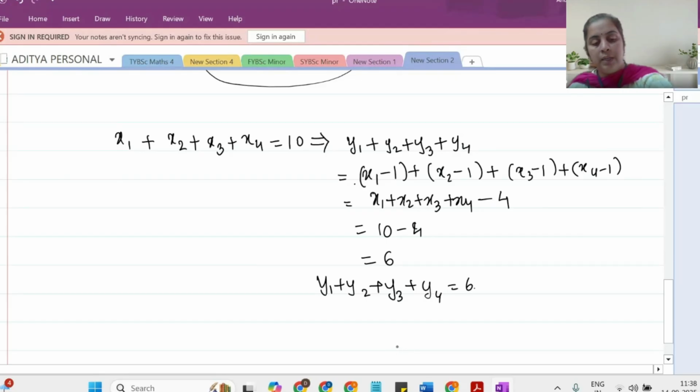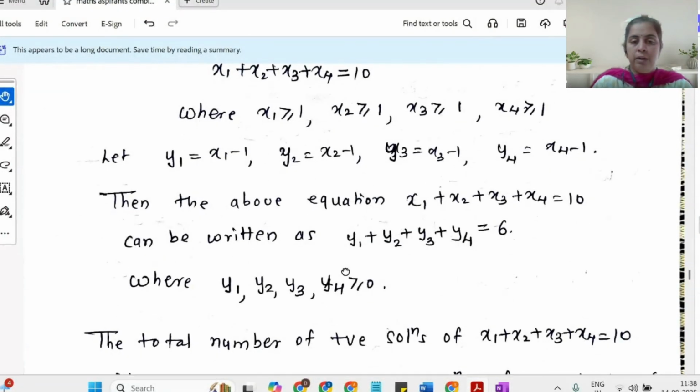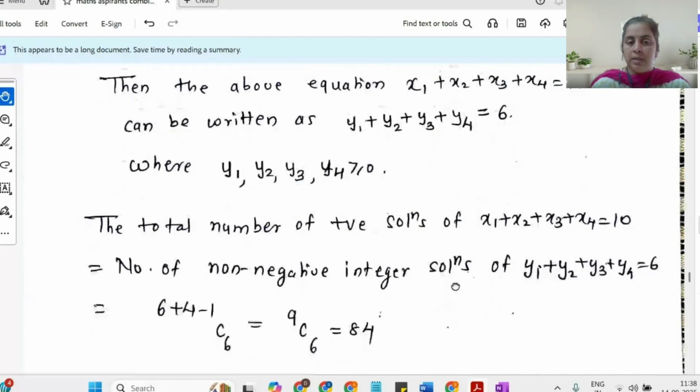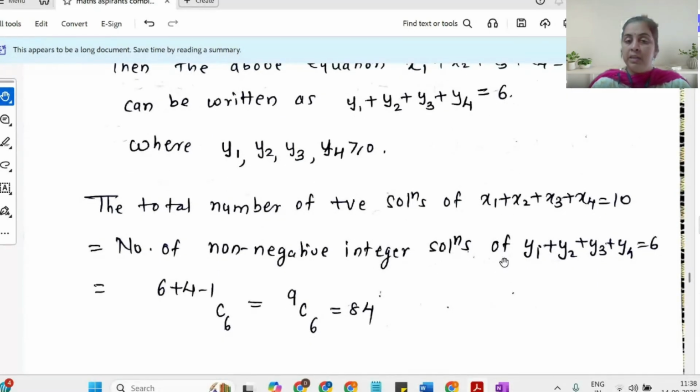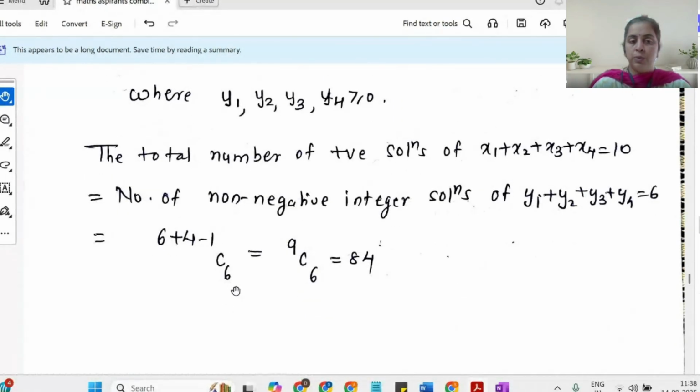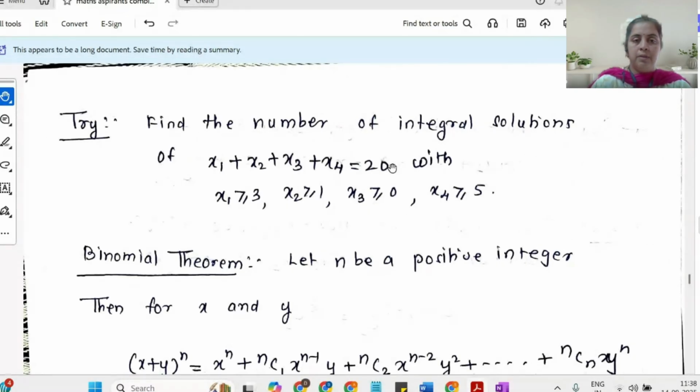And that's what I have done here. So it's a kind of change of variable. This turns out to be y1 plus y2 plus y3 plus y4 equal to 6, where all yi's are greater than or equal to 0. So the total number of solutions for the original equation is the same as the total number of non-negative integer solutions for the new equation in y, which is precisely (6 plus 4 minus 1) C 6, which is 9 C 6. Forget the number 84, that can be calculated. This is one exercise I have left for you. You can just do the change of parameter. And if you want more problems, the reference is Richard Brualdi.